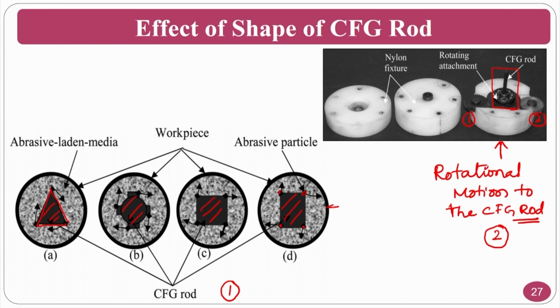Assume this is the workpiece, and the abrasive particles will move in this direction and take part along with the reciprocation motion. That means reciprocation motion is already there and additional centrifugal force is imparted to the abrasive particle. So, the finishing will improve.